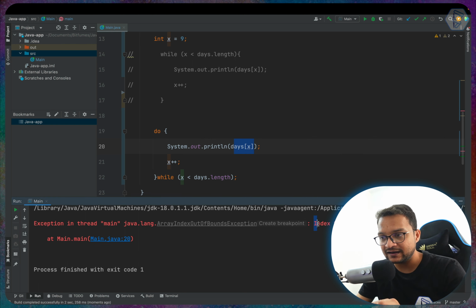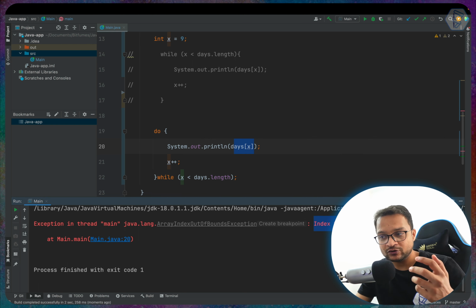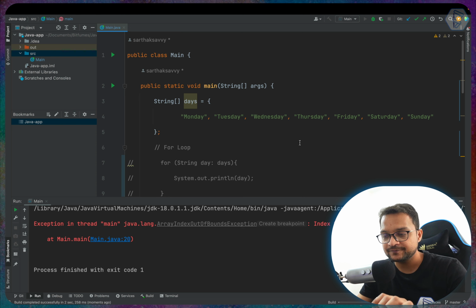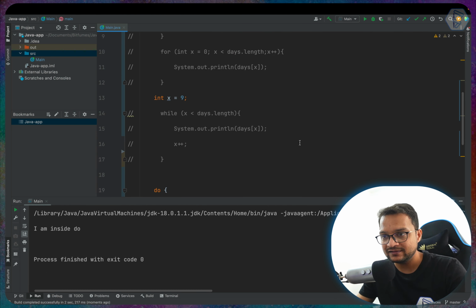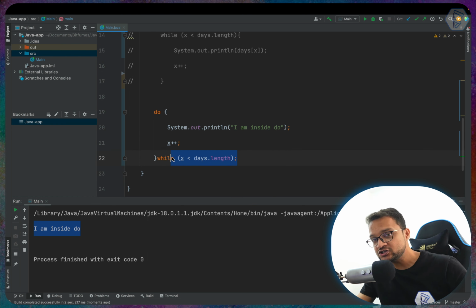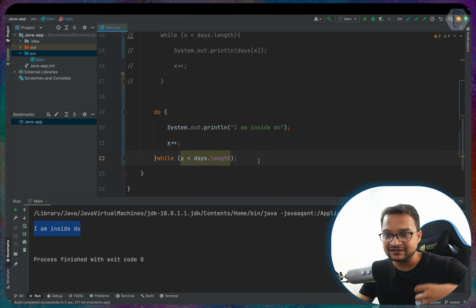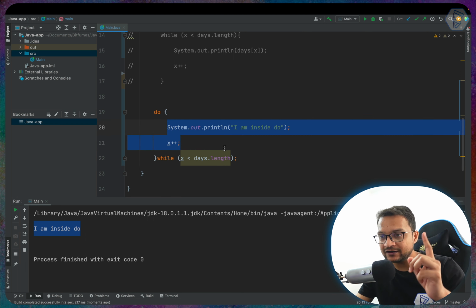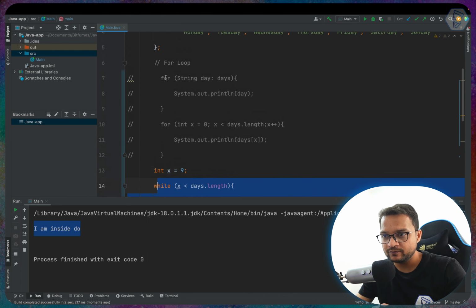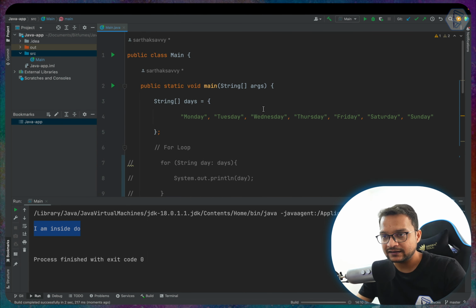And this is saying that index 9 is out of bounds, and this is happening because we are inside this statement. So what if, instead of this, I say "I am inside do" and run it? You will see that we are getting "I am inside do", although the condition is initially false. So its condition is never going to be true, but it's giving output one time, the loop is running one time. What if we use a while loop? Is this going to work? Let's see.